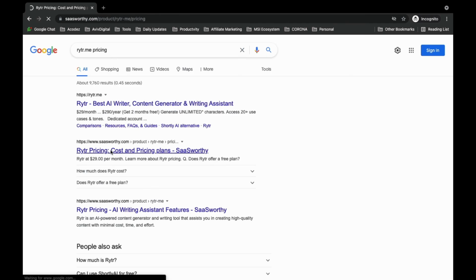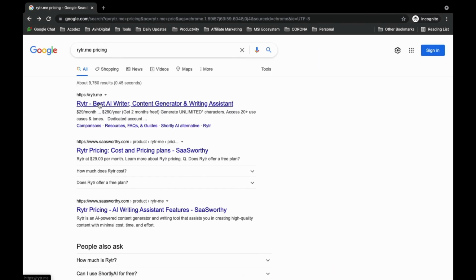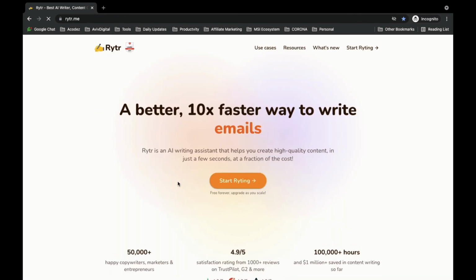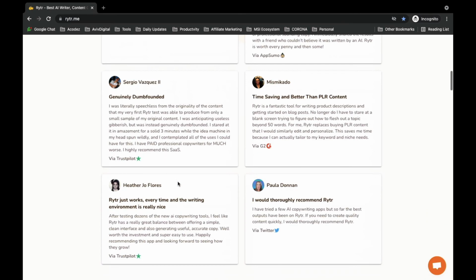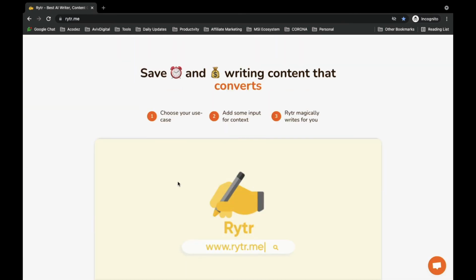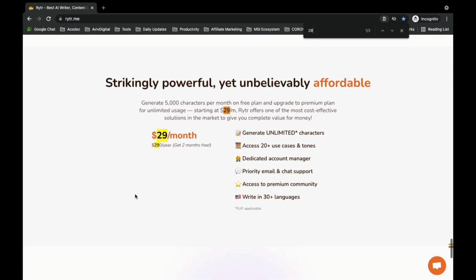Cost and pricing, just $29 per month, as suggested by another tool. Yes, so they are not that visible, that's the issue. Striking, powerful, unlimited, affordable.